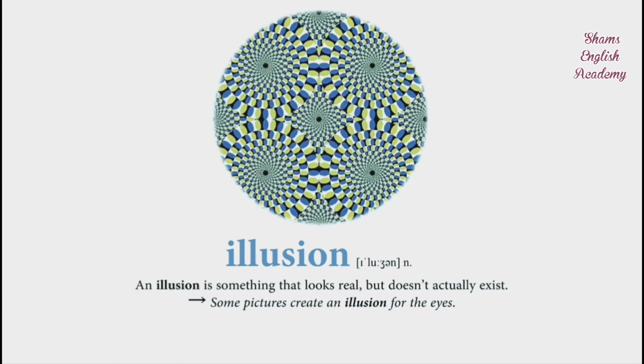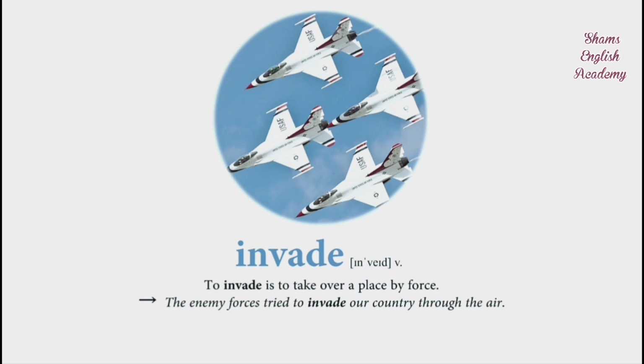Illusion. An illusion is something that looks real but doesn't actually exist. Some pictures create an illusion for the eyes. Invade. To invade is to take over a place by force. The enemy forces tried to invade our country through the air.